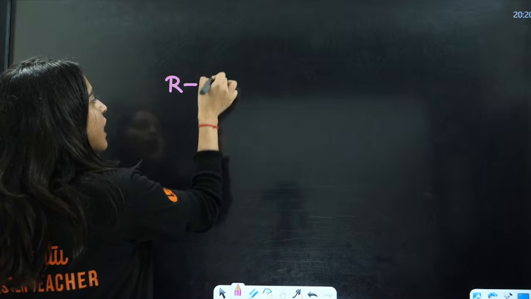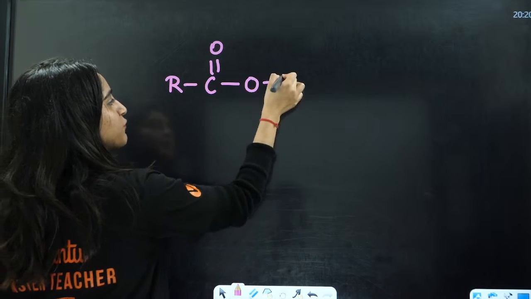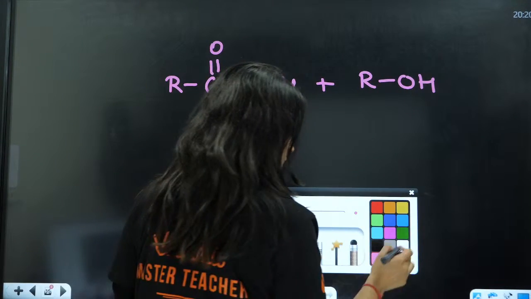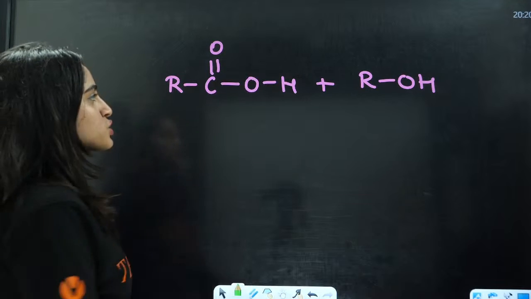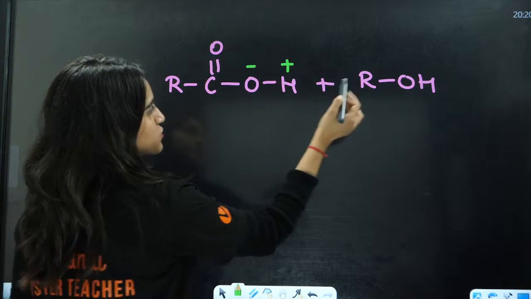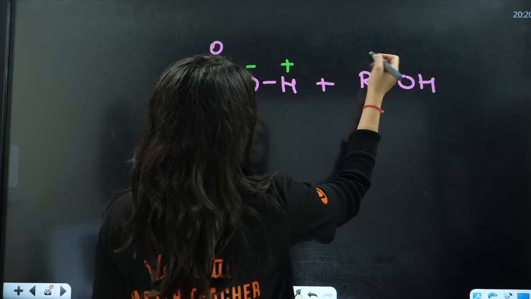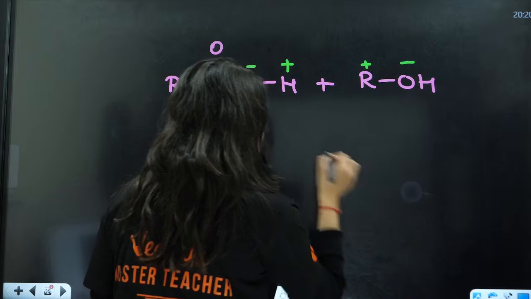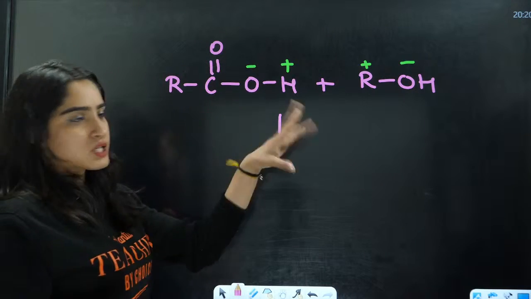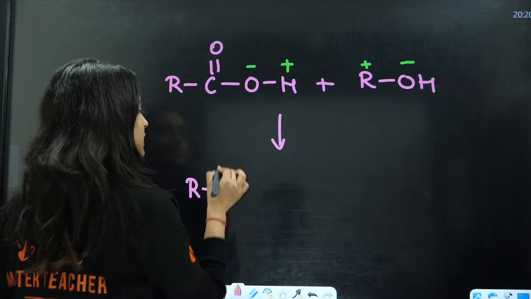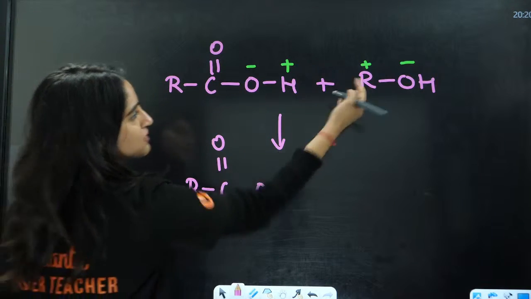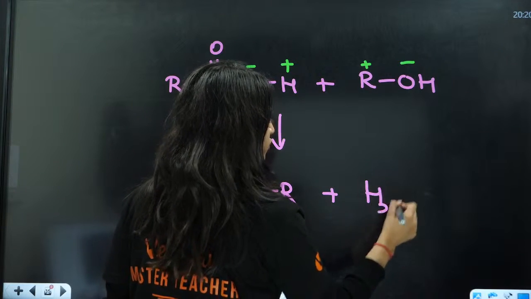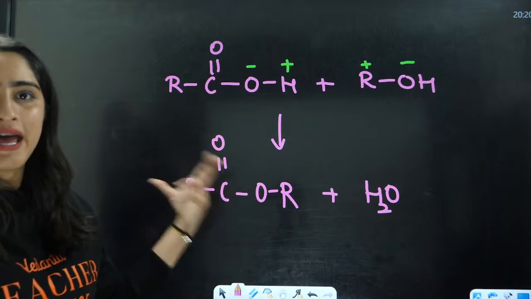And for acid, this is a very simple reaction. This is RC double bond O, for example, we are talking about the acid, and this is ROH. Just take it here: this is negative, this is positive, this is positive, this is negative. Simply equate this and you will have RC double bond O, this is O, and this is positive here, and this H will go along with OH. This is H2O. You will have the formation of ester here.